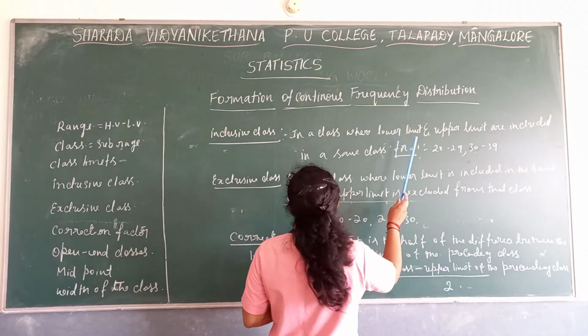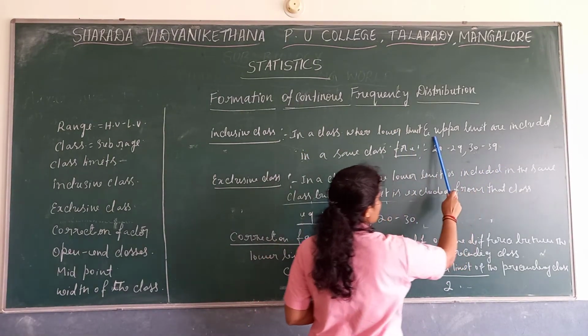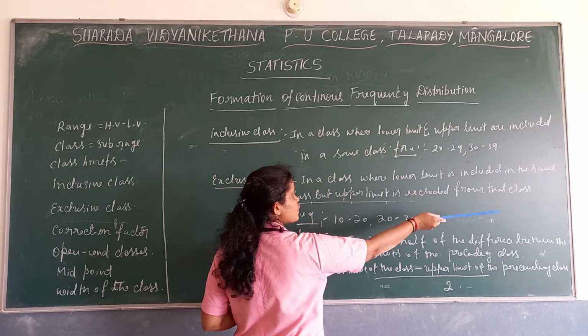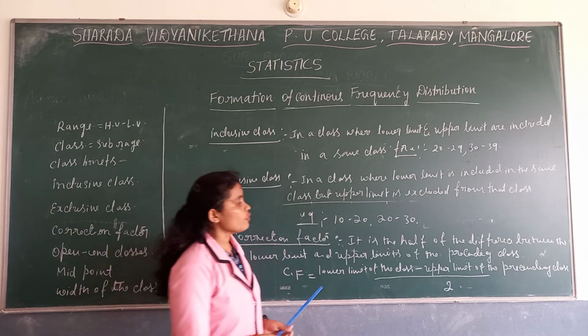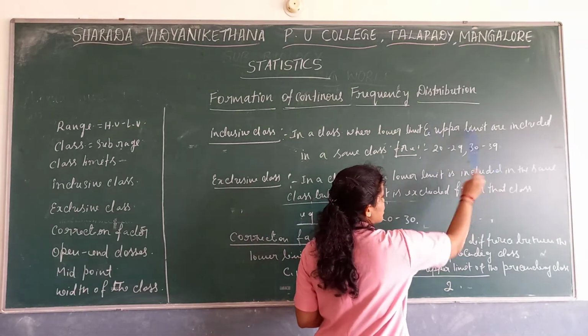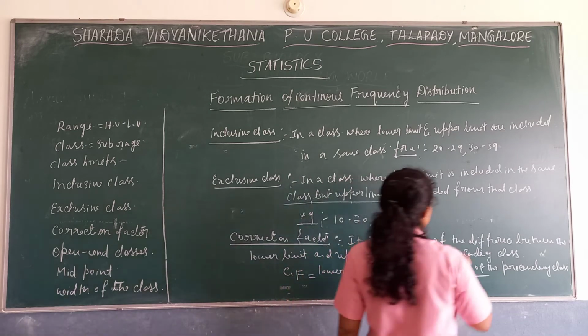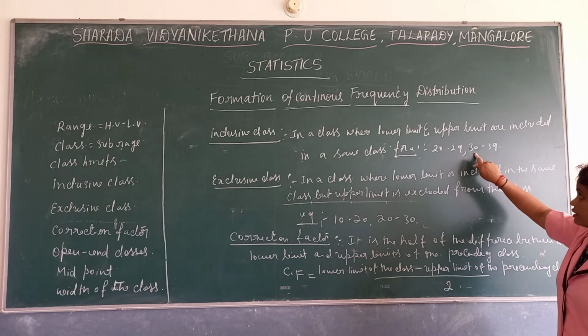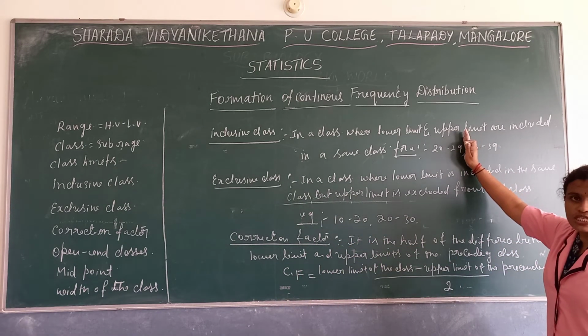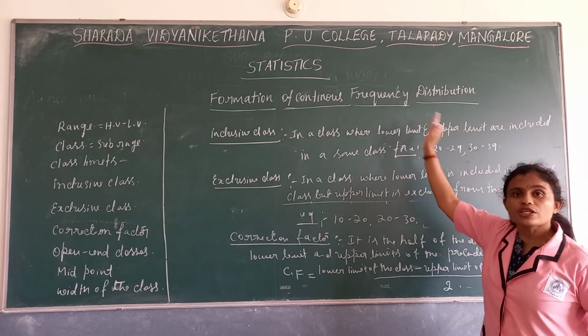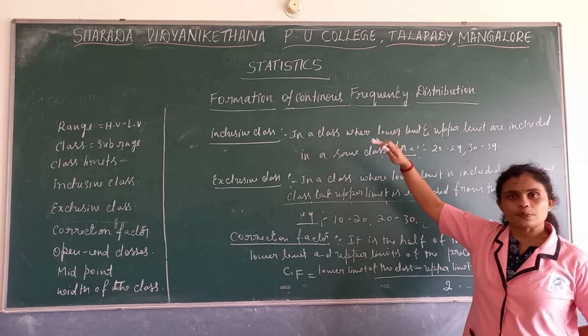So we'll see here itself. This is the inclusive class. We need to convert this inclusive into exclusive class. Now, if we apply this formula, we cannot start from the first class, since it is the first, we don't have a previous class. We require the previous class here.